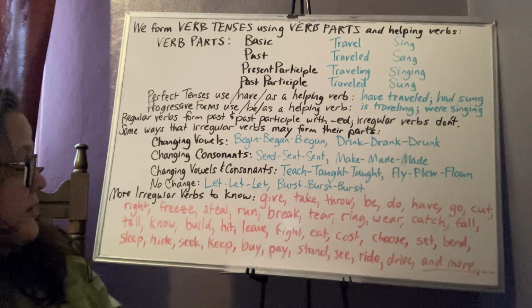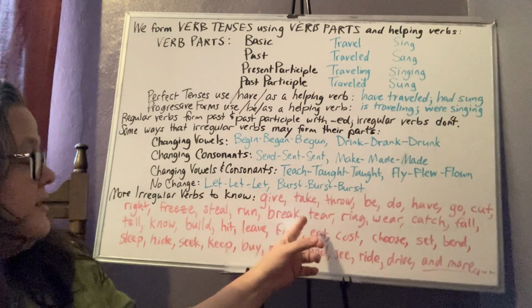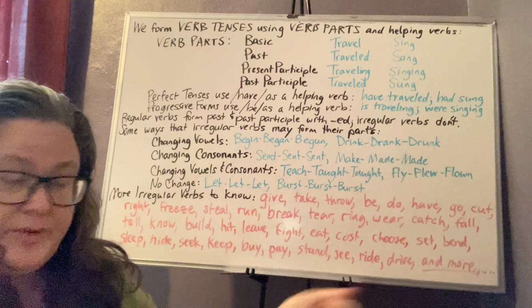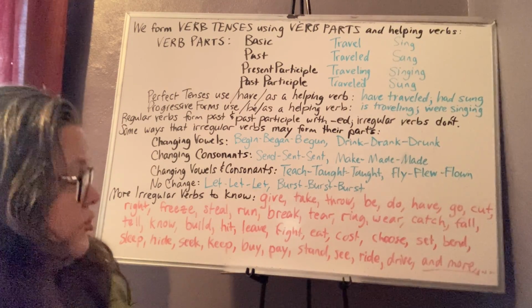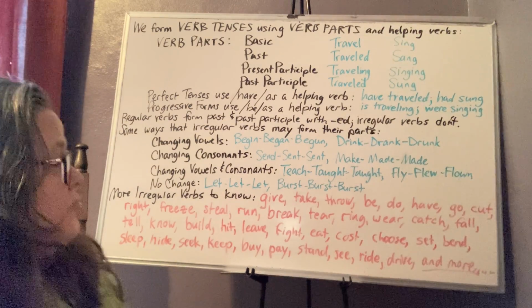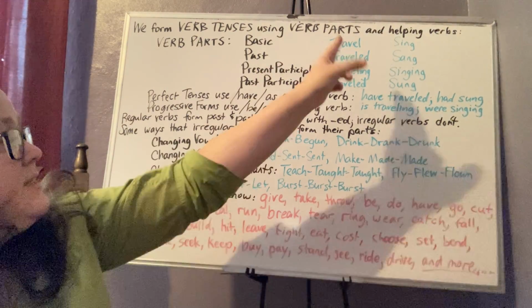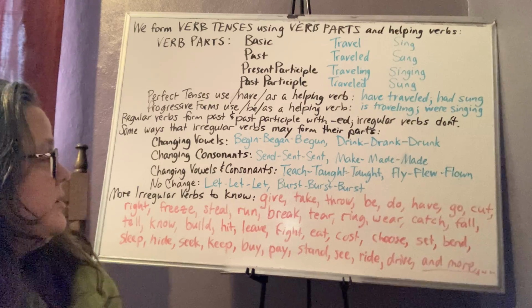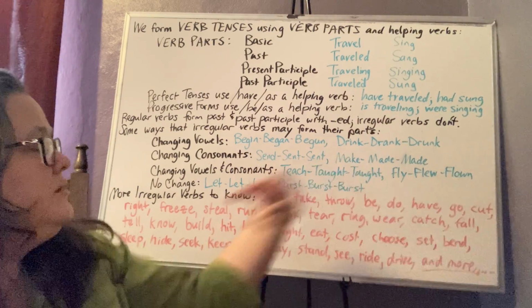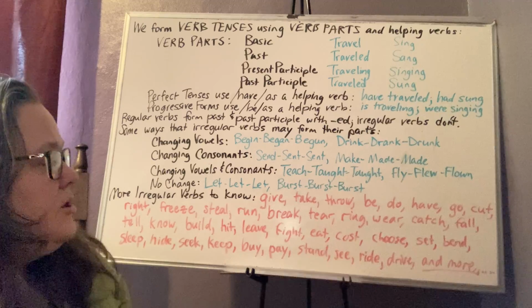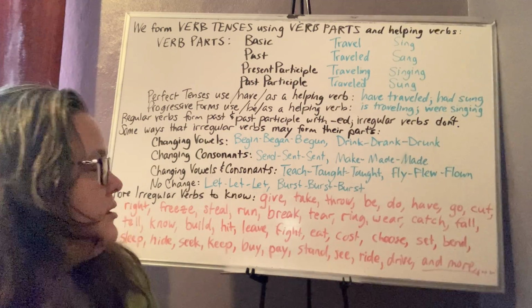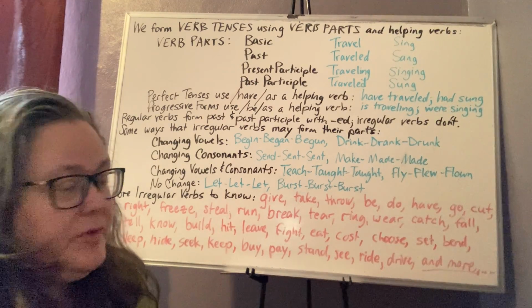Break, broke, broken. Tear, like rip. Tear, tore, yesterday I tore something. Torn. Ring, rang, rung, just like with sing, sang, sung. And begin, began, begun. It's one of those that changes the vowel. Wear, yesterday I wore something blue.